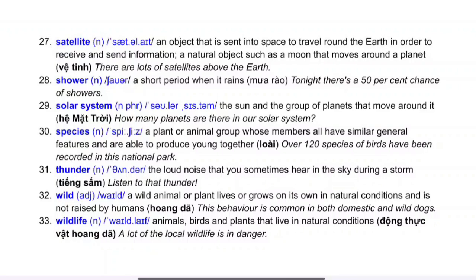32. Wild. A wild animal or plant lives or grows on its own in natural conditions and is not raised by humans. Example, this behavior is common in both domestic and wild dogs. 33. Wildlife. It means animals, birds, and plants that live in natural conditions. Example, a lot of the local wildlife is in danger.